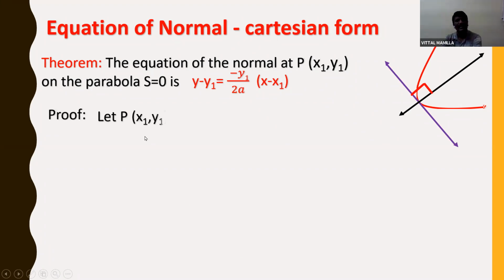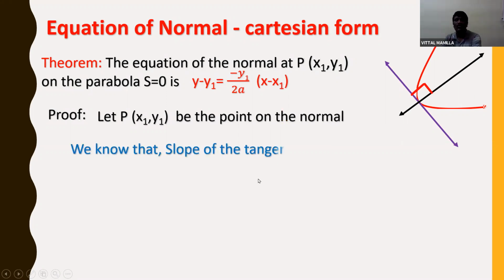Proof. Let P(x1, y1) be the point on the normal. We know that the slope of the tangent, which we already discussed, is 2a by y1. Then what is the slope of the perpendicular line? If two lines are perpendicular, the product of their slopes is -1.